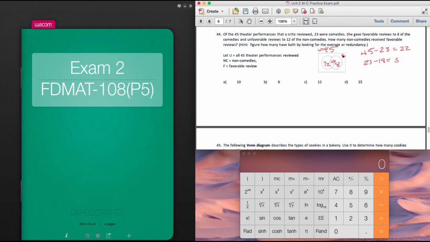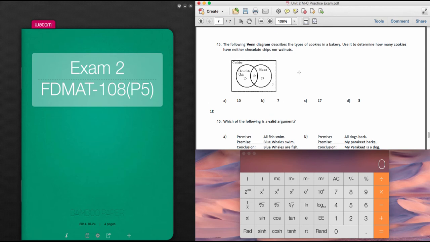That should be a 15, because the 10 is not included as we look at the non-comedies. Okay, so that makes sense. So 15 goes up there. Now if I add those up, I get 45. The question is, how many of the non-comedies received favorable reviews? These are non-comedies, and received favorable review is 10, which would be the correct answer. So I'd come up here and circle 10, and we'll move on to the next question.